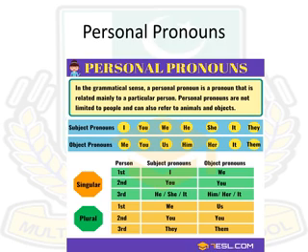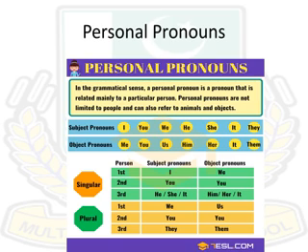If you see this slide, you can see that a personal pronoun is a pronoun that is related mainly to a particular person. Personal pronouns are not limited to people and can also refer to animals and objects. You can see here there are subject pronouns I, you, we, he, she, it and they. In the same way, you can see object pronouns as me, you, us, him, her, it, them.